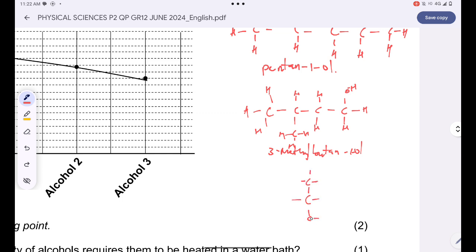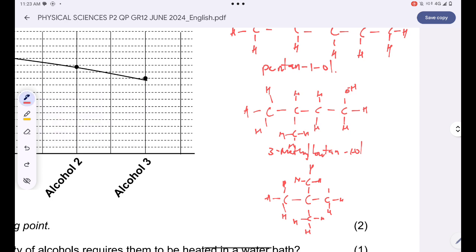And then the third alcohol that we have can be dimethylpropan-1-ol. It's dimethylpropan-1-ol. So all of these alcohols are just chain isomers of one another.